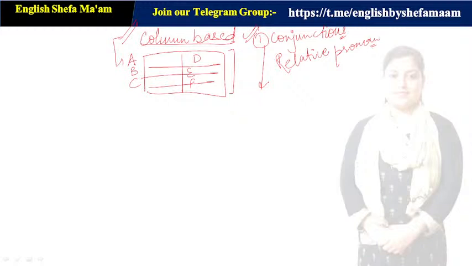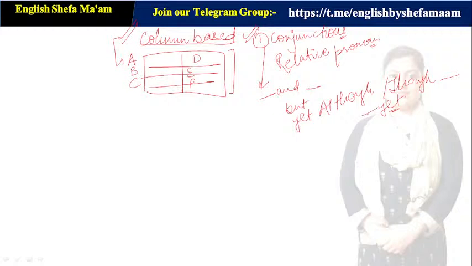Clear? So I was just talking about conjunctions, right? There are many conjunctions: and is used to correlate similar ideas, but, yet, although, though. With these terms, although and though, we always use a correlative pair, that is yet. Clear? So whenever we speak of although or though, it always takes a correlative pair, that is yet.